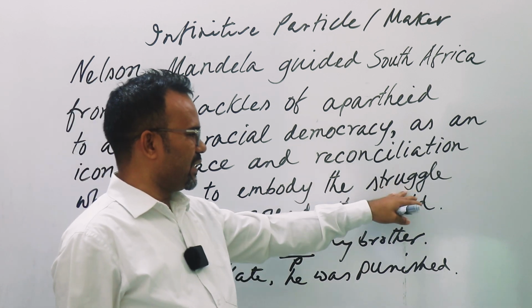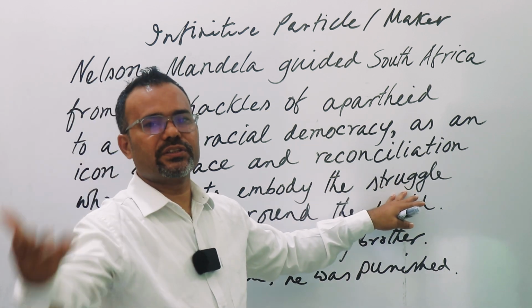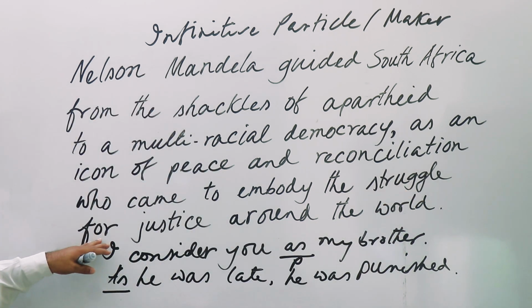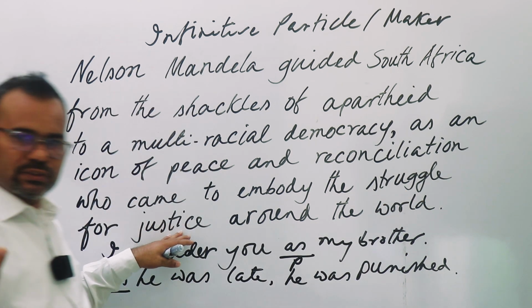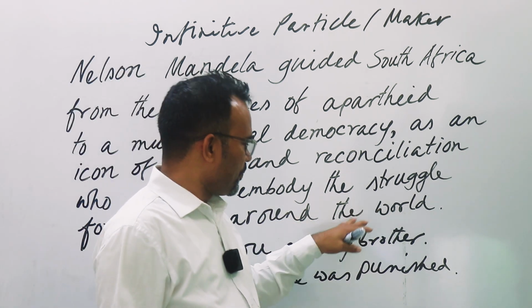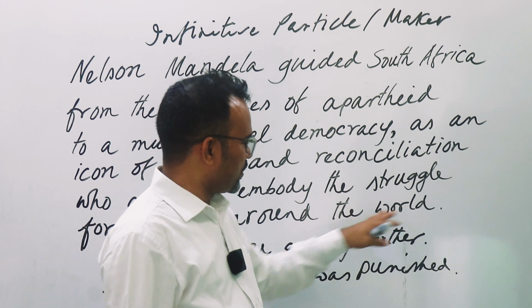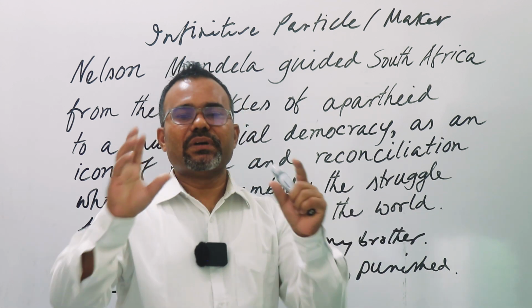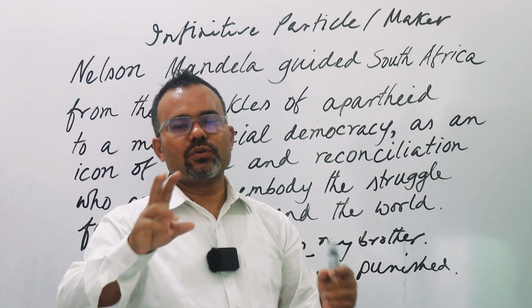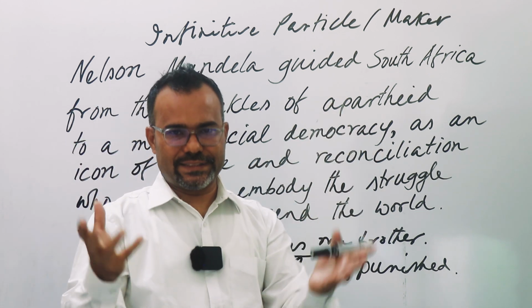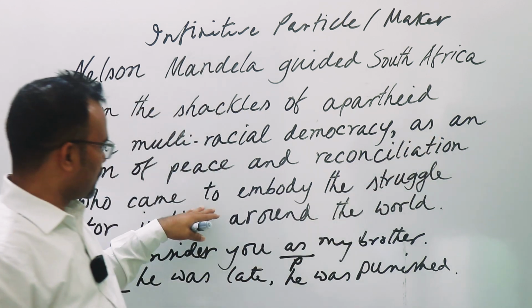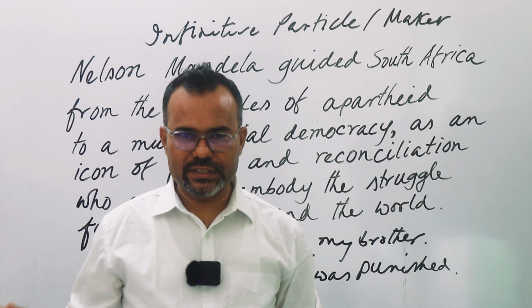Then the determiner struggle, definitely noun. After the determiner, what we have is a noun. Now, for is a preposition, justice is the noun, around, this is a preposition, then the, determiner, world, noun. Now parts of speech we understood. Two difficult or confusing things we probably had: one is "as", another one is this "to". Other than this, everything is very easy.